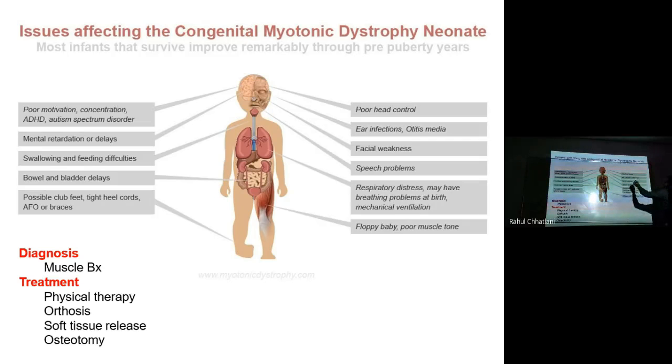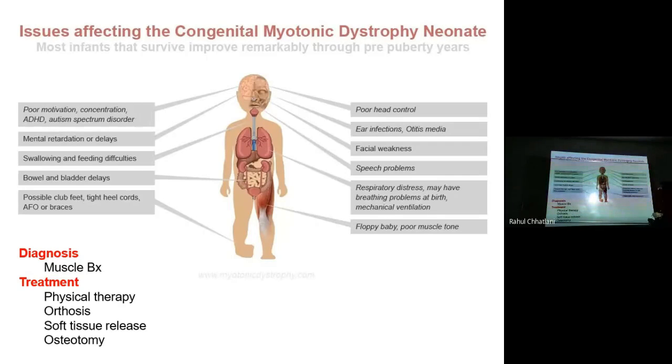Other things, poor head control. So this is developmental milestone delay. Ear infection, otitis media is common. Facial weakness is there. Speech problem is there. Respiratory distress may have breathing problem. Mechanical ventilation may be needed. Respiration can affect the intercostal muscles, abdominal muscles, diaphragm. Now that depends on patient to patient how severe the condition is.